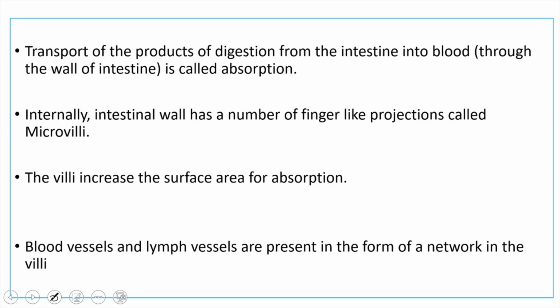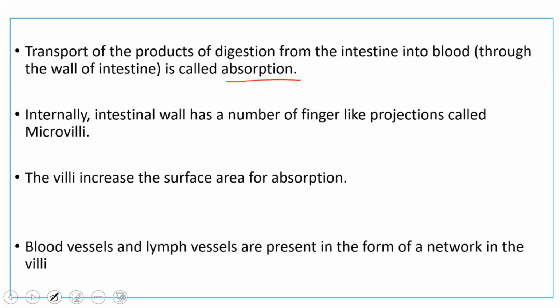Initially the intake of food into the mouth is known as ingestion. The process of breakdown of complex substances into simple substances is known as digestion. Ingestion, digestion. Now the process of digestion has completed inside the small intestine. The digested food has to be absorbed into the blood. The phenomenon of absorption of digested food into the blood is known as absorption.